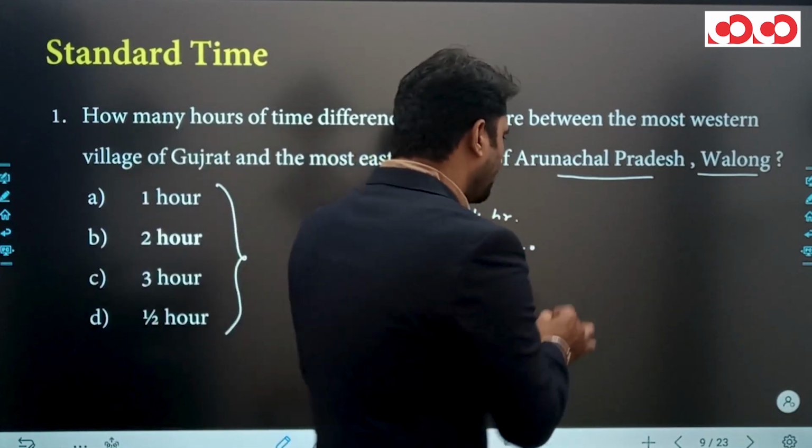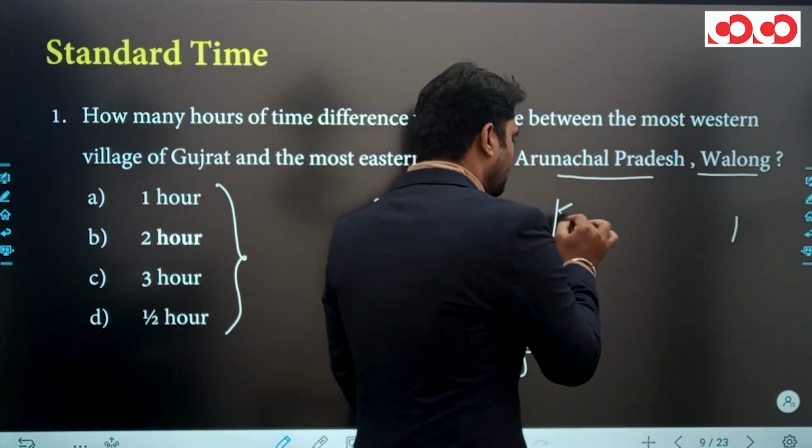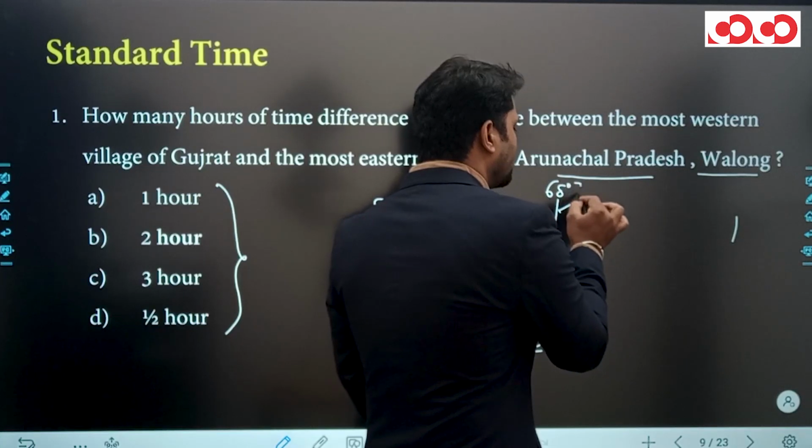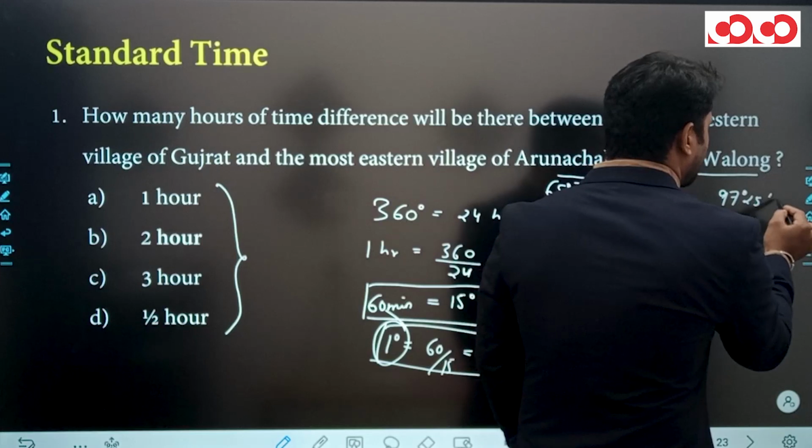Clear? And we know the westernmost and easternmost parts of India are situated at 68 degree 7 minute east and 97 degree 25 minute east.